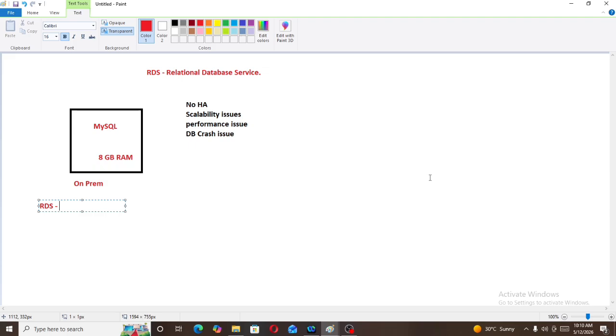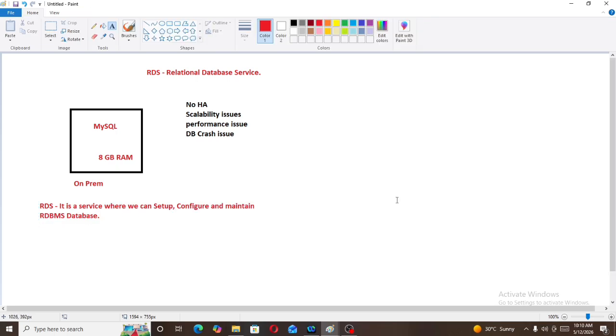Only RDBMS database we can manage here. So what is RDS, Relational Database Service? It is a service where we can set up, configure and maintain RDBMS database. Now RDS is a database service only.